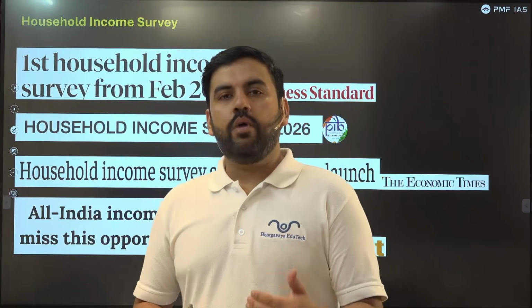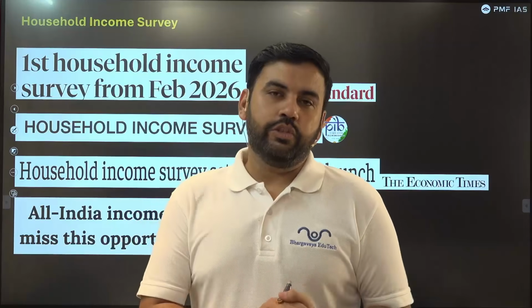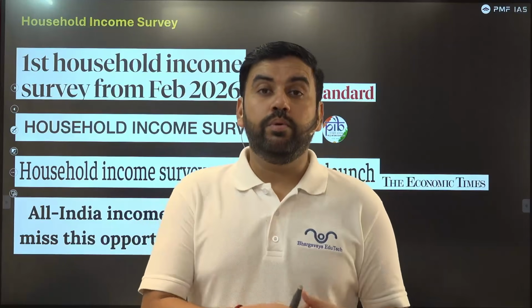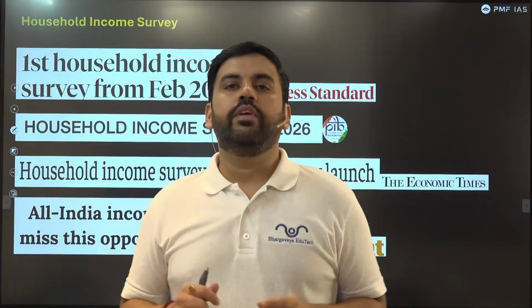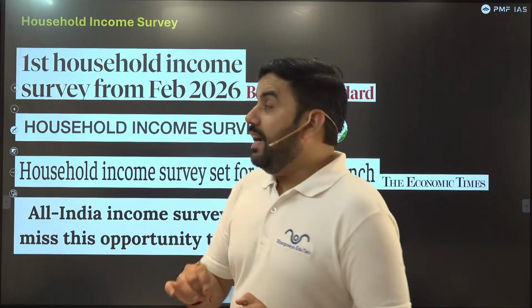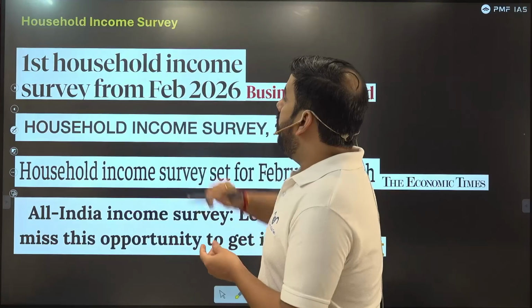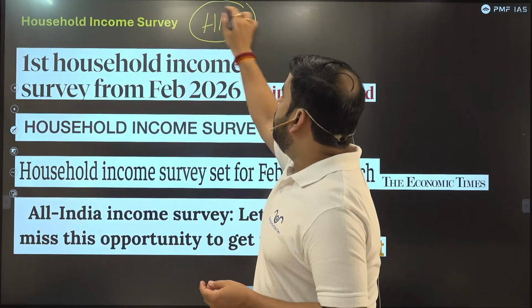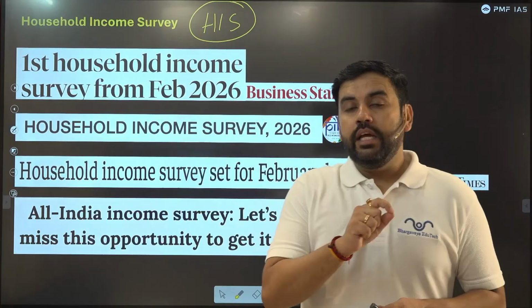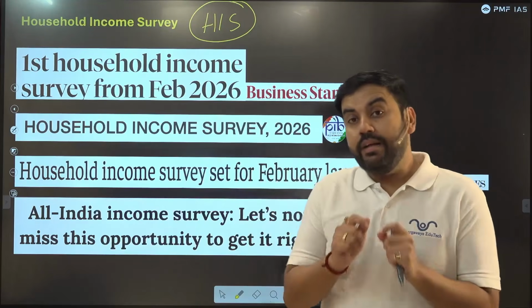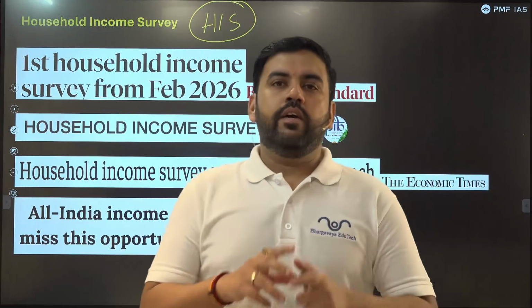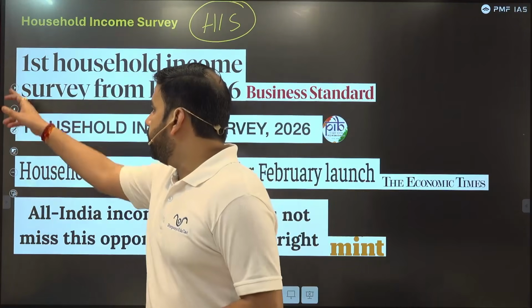Now when we say how to cover up a topic for the mains examination, it is simply that you should know the pros, cons, analysis so that you can easily write at least 150 to 250 words of answer in the examination. So today also we'll be doing the same thing. We will dissect this specific household income survey, also known as HIS, which will be conducted next year, 2026 February, to know that is this topic a potential for the examination or not. And within the same discussion, we will also highlight some of the prelims related areas that will be covered up throughout this discussion. So let's start.